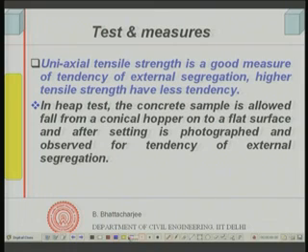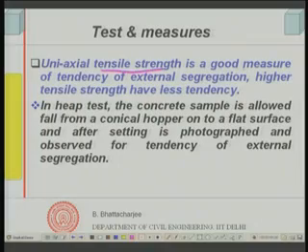We mentioned 3 components in terms of workability of concrete: first compactability, second mobility, third stability. Stability means it does not segregate, especially under external handling, vibration, etc. So it will not segregate if the tensile strength of the fresh concrete is high.